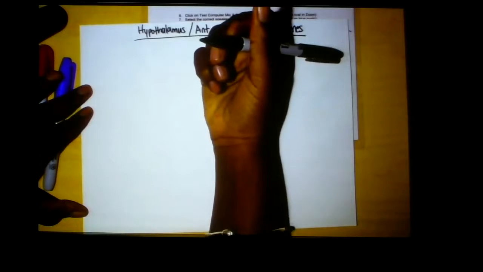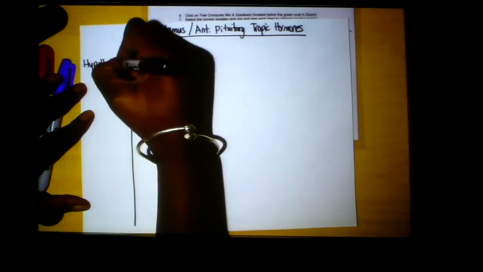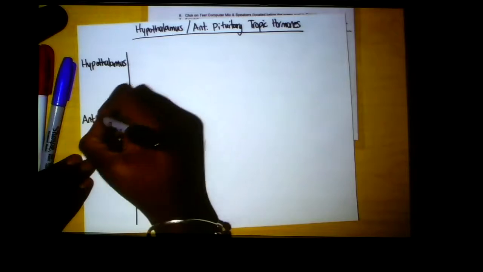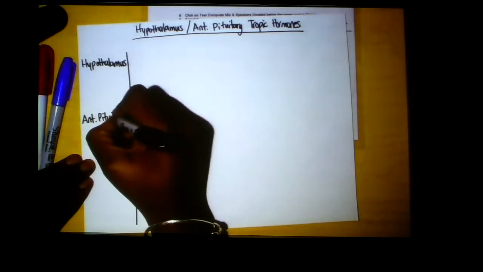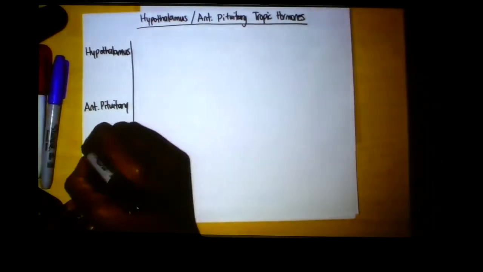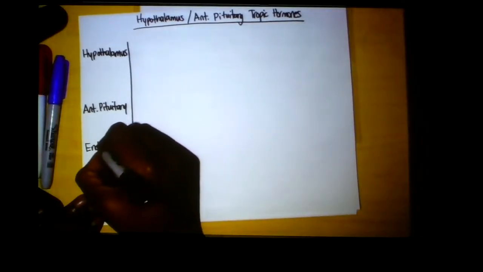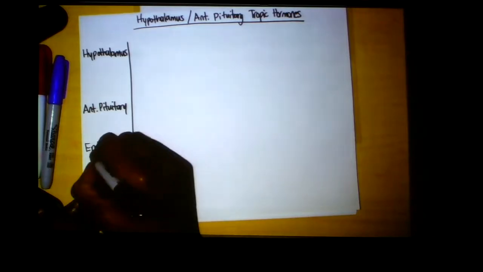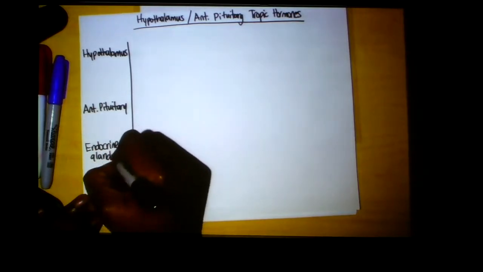So we know we have our different locations over here. So there's a hypothalamus. Okay. The anterior pituitary. And then the respective endocrine organs or endocrine glands. Okay.